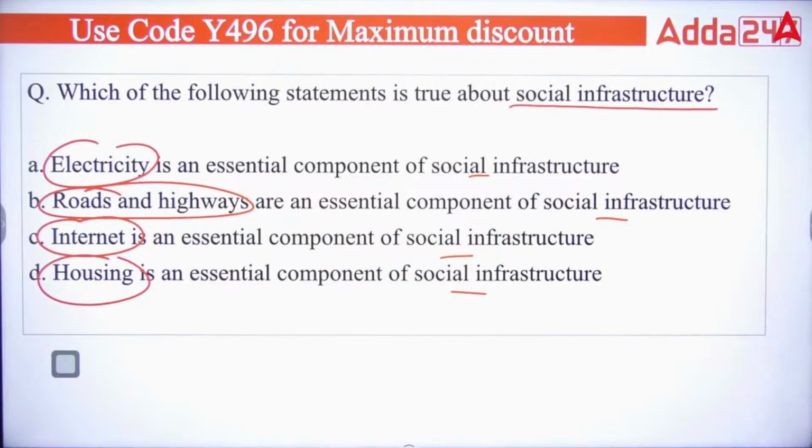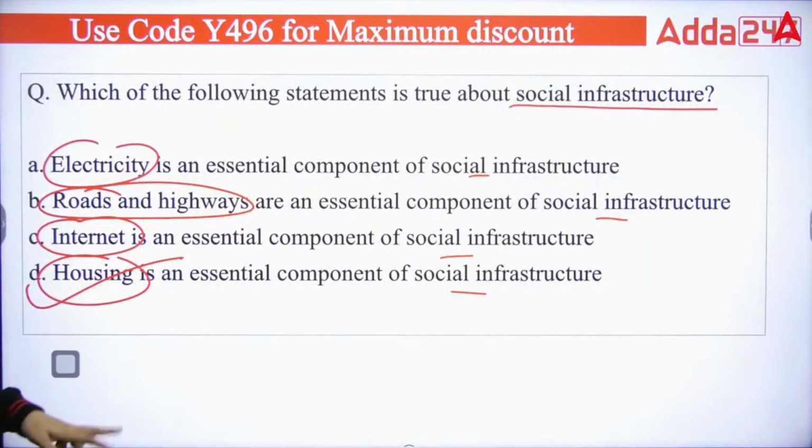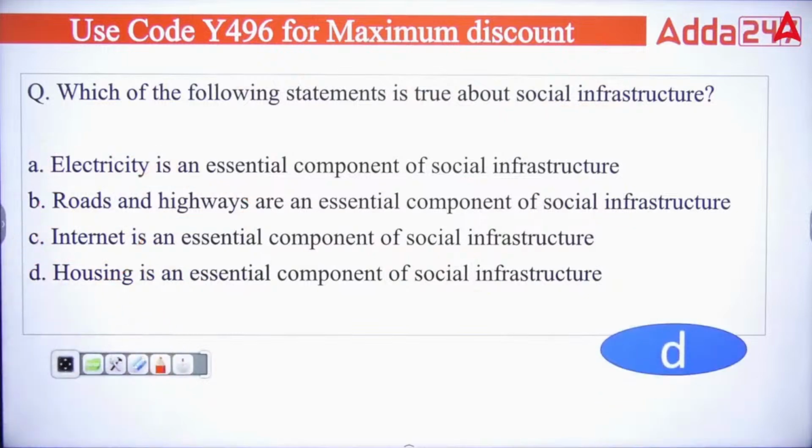A, B, C or D? And the right answer will be your D. That is housing. I have just told you, housing is a part of your social infrastructure.